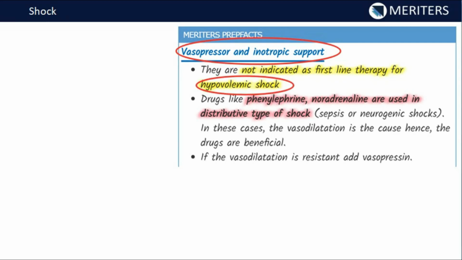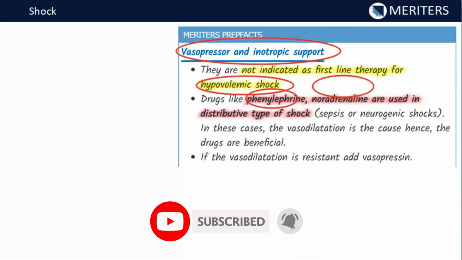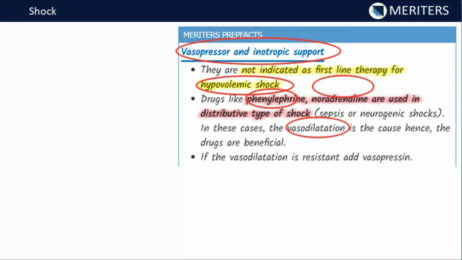But drugs like phenylephrine and noradrenaline are used in distributive type of shock. Remember what is distributive type of shock? That includes anaphylaxis, the neurogenic injuries and all, and that's where we find the use, because we have seen in there also that there is immense vasodilation due to the release of histamine, due to loss of the sympathetic tone, all that there is increase in the diameter of the vessels, and we can use these drugs to treat vasodilation and to cause vasoconstriction.